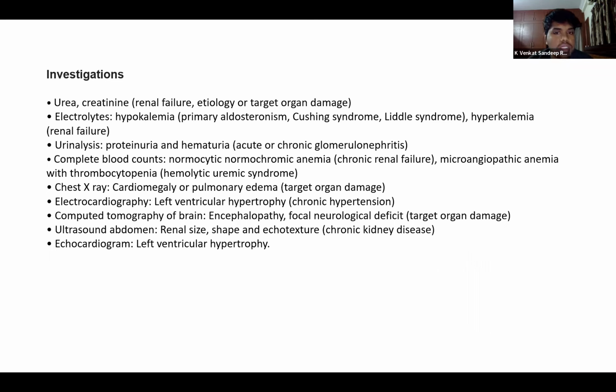Neuroimaging is a must in case of any seizures or focal deficits, to see if there are any signs of raised ICP. And apart from that, we should also get an ultrasound abdomen to see the kidney size, the shape of the kidneys, and the echo texture.